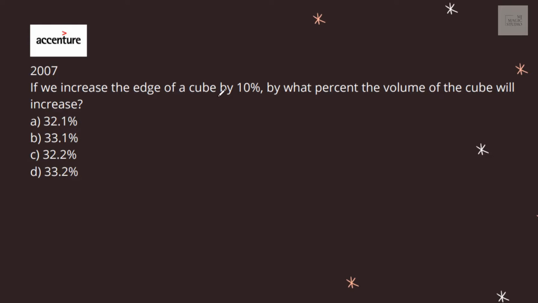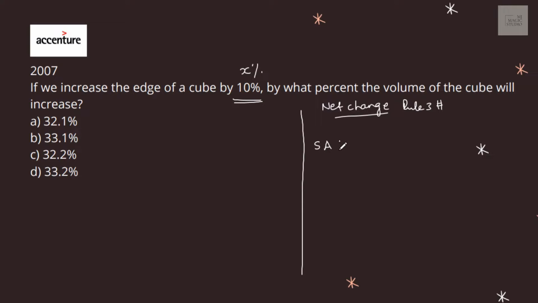If we increase the edge of a cube by 10%, suppose we are increasing by x%, by what percent will the volume of the cube increase? For these types of questions, we can use net change rule number 3 formula from my rule book. If the edge of a cube is increasing by x%, then the total surface area would increase by x plus x plus x square by 100%. This is for total surface area.